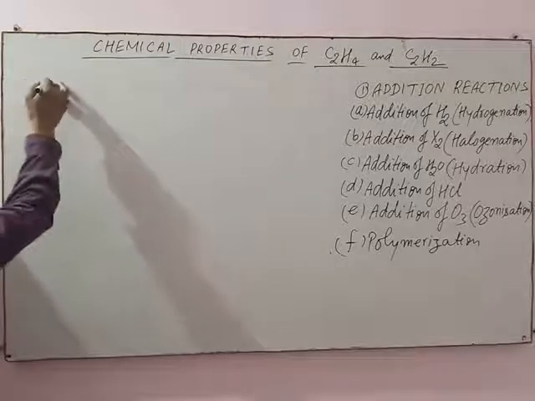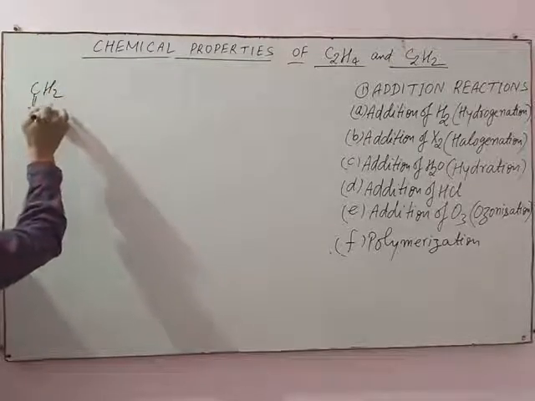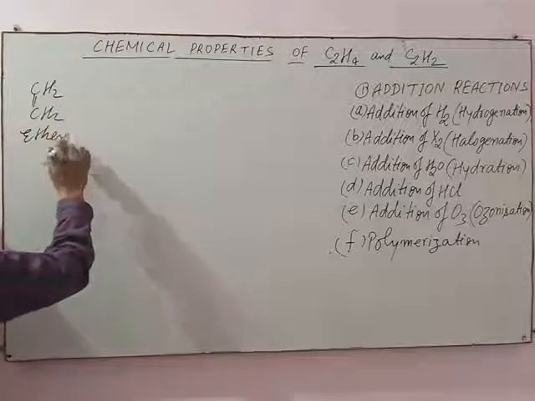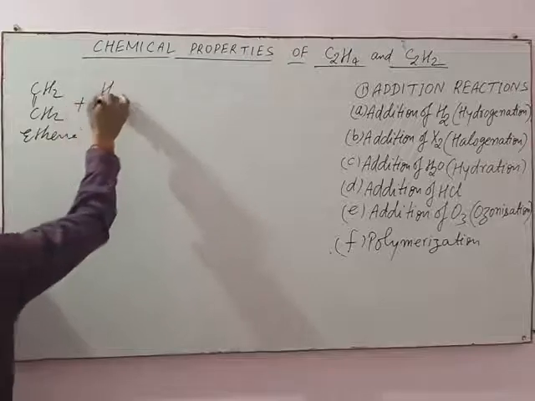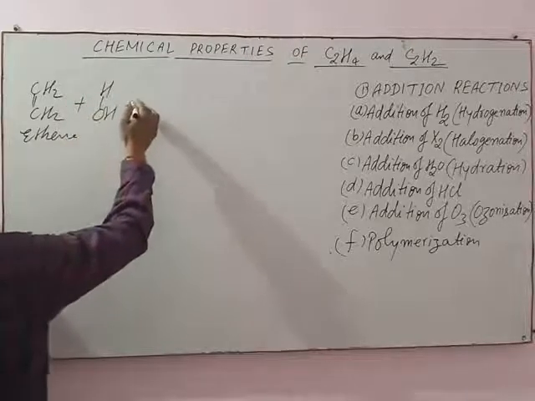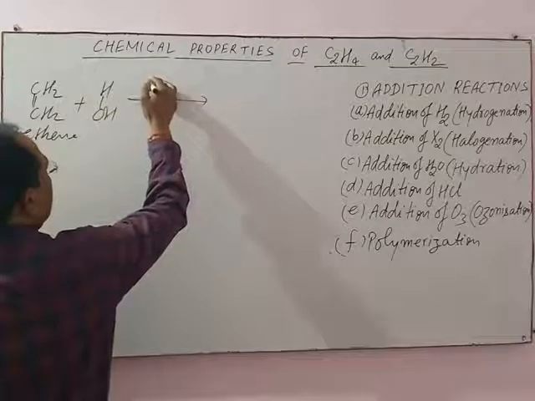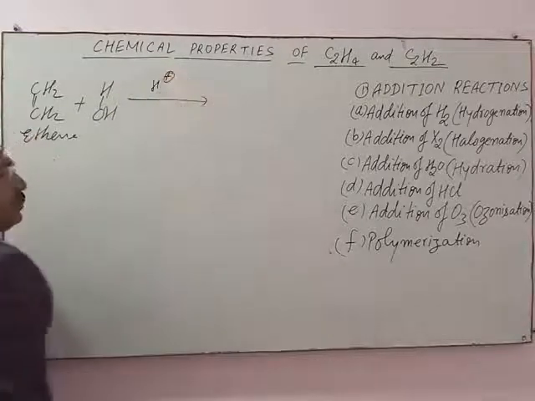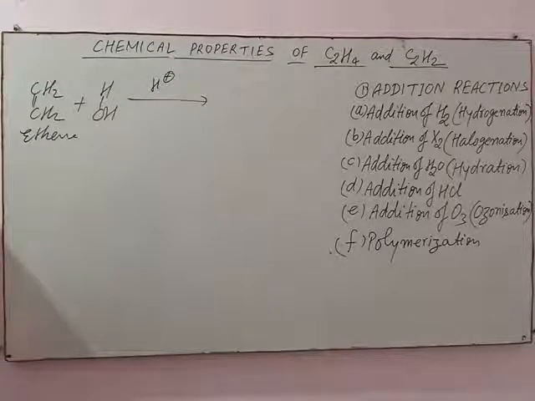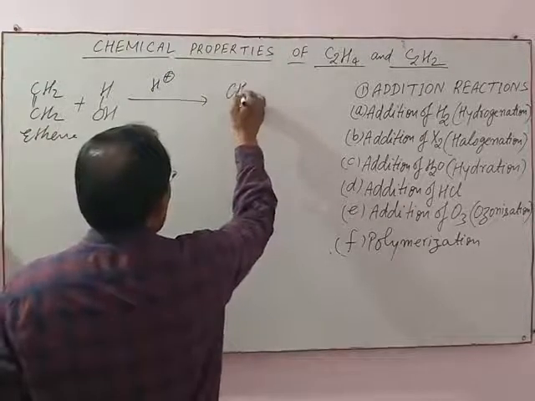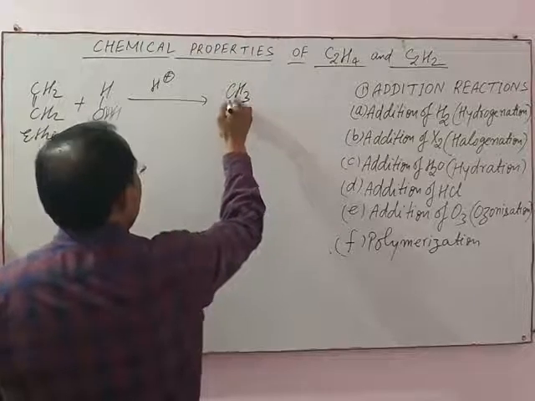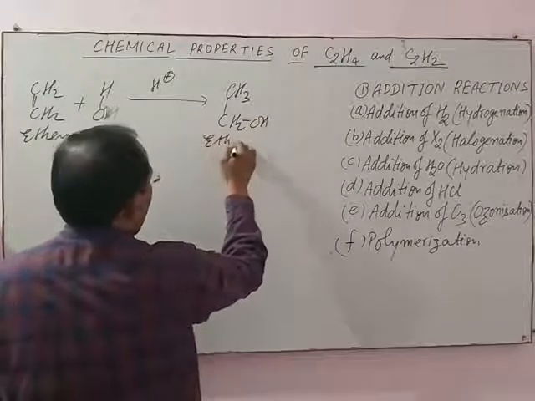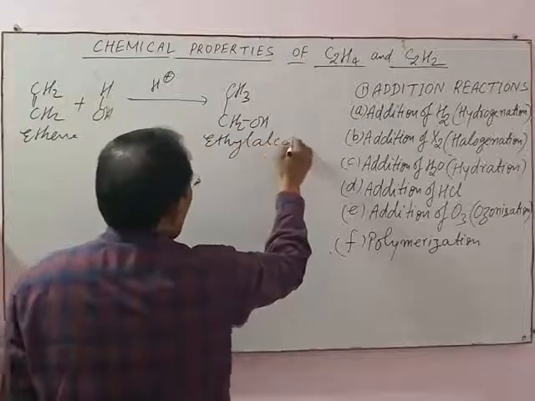When ethene, CH2=CH2, is treated with water, H-OH, in presence of acid, ethyl alcohol is obtained, CH3-CH2-OH. This is ethyl alcohol.